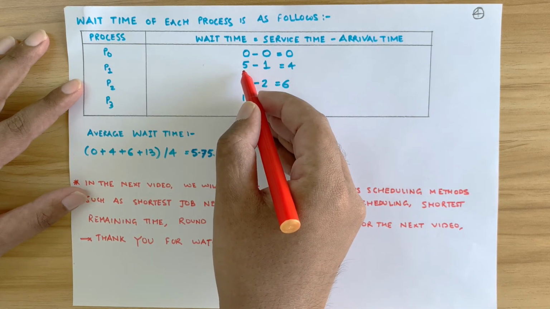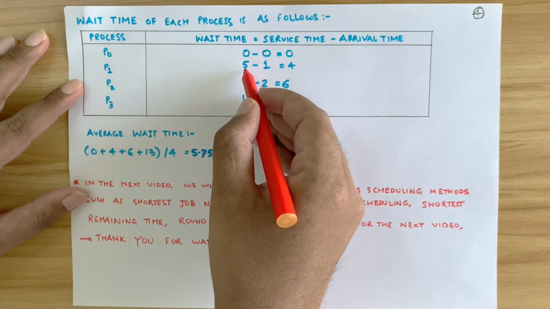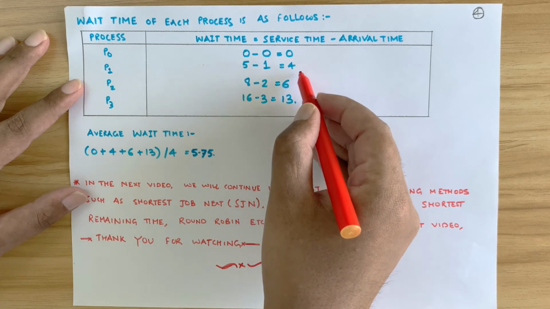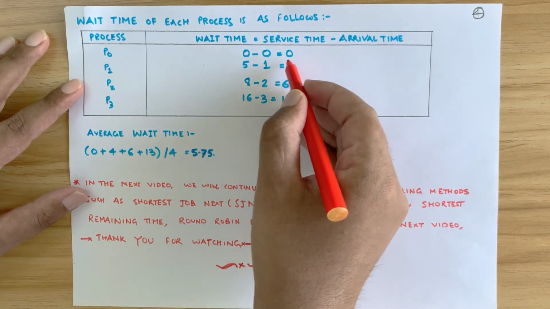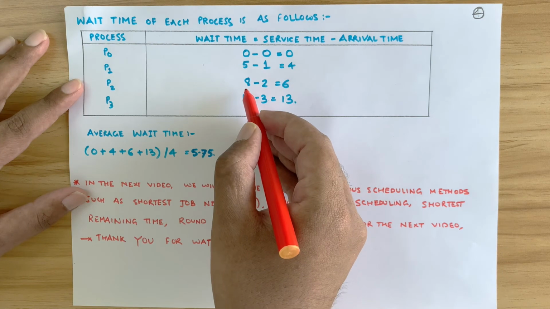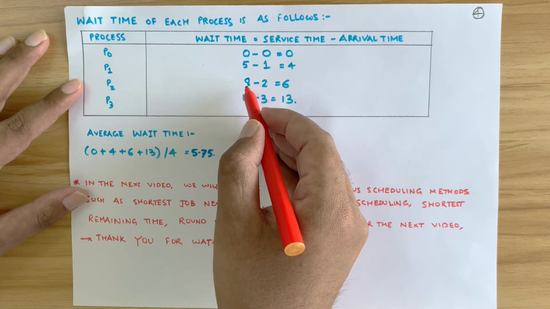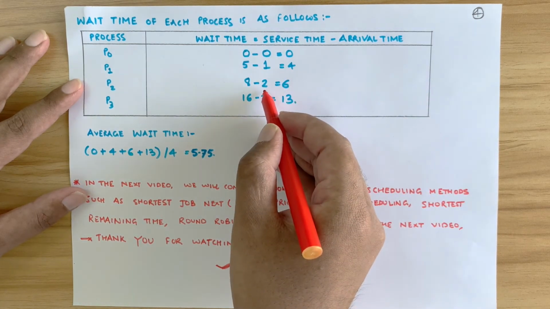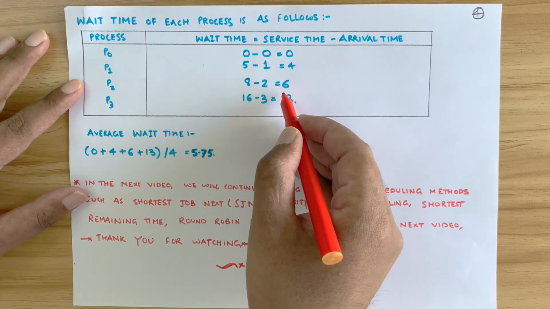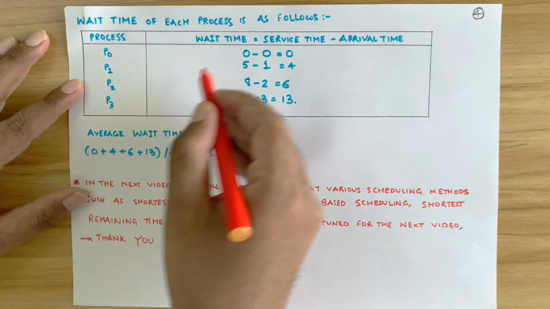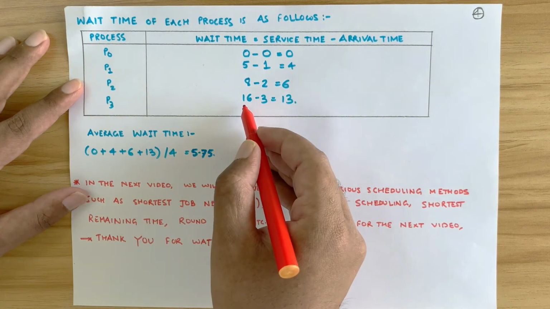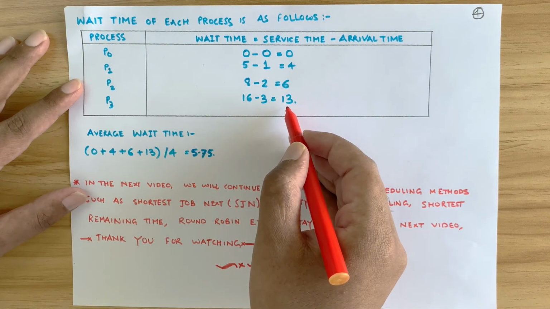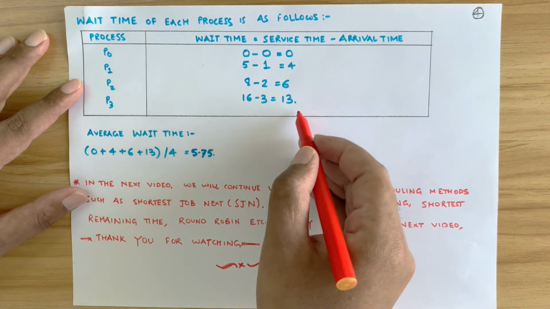Now since the service time of P1 is 5 seconds and the arrival time was 1 second, it had to wait 4 seconds for its execution. Now the service time of the third one is 8 seconds since it began its execution at the 8th second and the arrival time was 2 seconds, and hence it had to wait for 6 seconds. The service time of the fourth one P3 is the 16th second and the arrival time was 3 seconds, and hence it had to wait for 13 seconds for its execution.